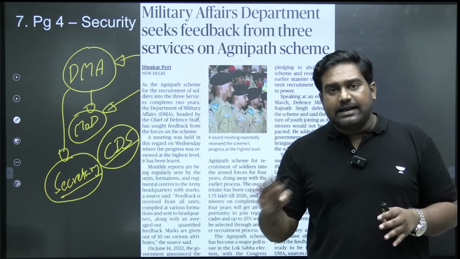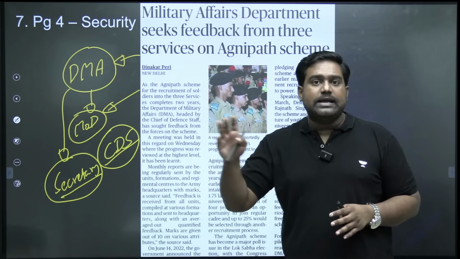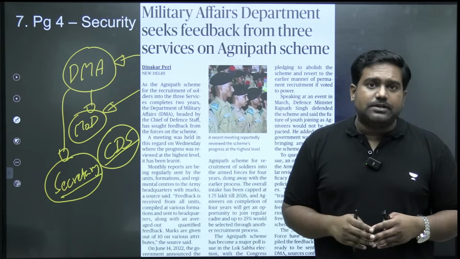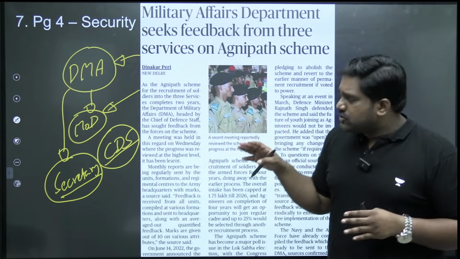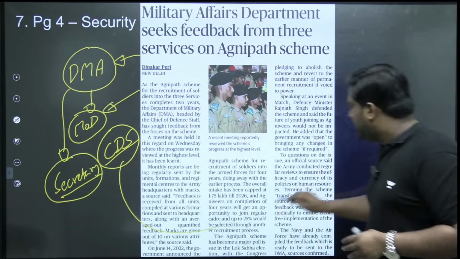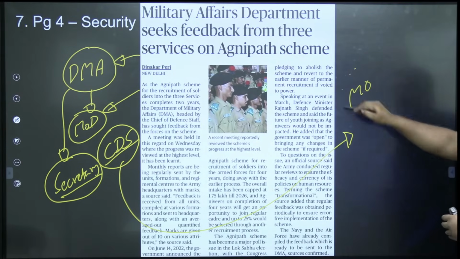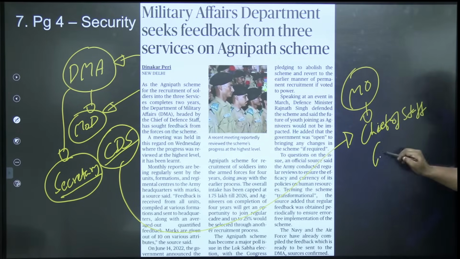In fact, in 2019, when the position of CDS was created, who would be the highest ranking services officer, who would chair the Chief of Staff Committee, right? So the CDS would not only have a military role, would not only function as a military officer, as the permanent chairman of the Chief of Staff Committee, right?